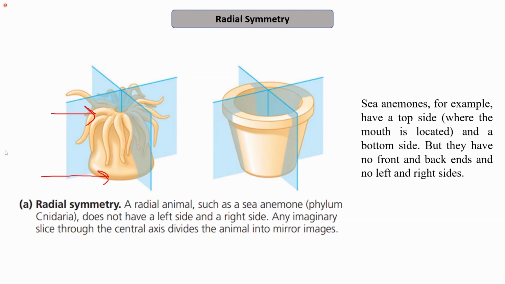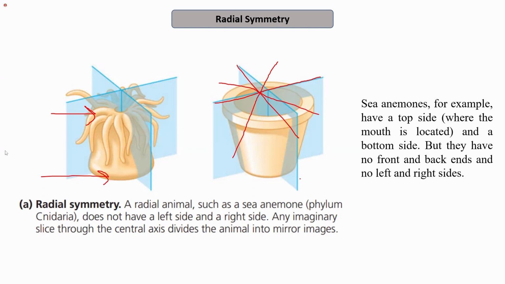For example, if I consider this as a flower pot, we do not have any front or back or right or left side to that flower pot. We just have a top and a bottom, and any plane that passes through the center of that flower pot will divide it into two equal halves. Since we do not have any right or left and front or back system in such organisms, we just have a top and a bottom system. So any plane that passes through the center of such organisms forms a plane of symmetry, and this kind of symmetry is known as radial symmetry.